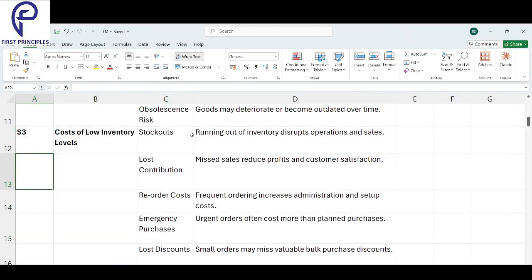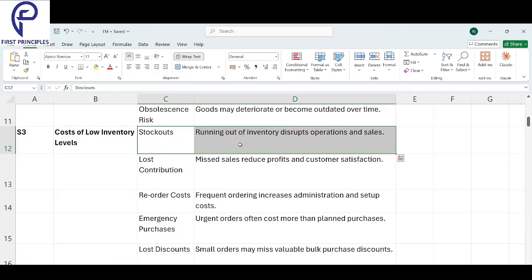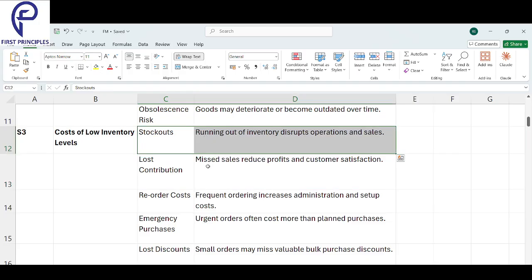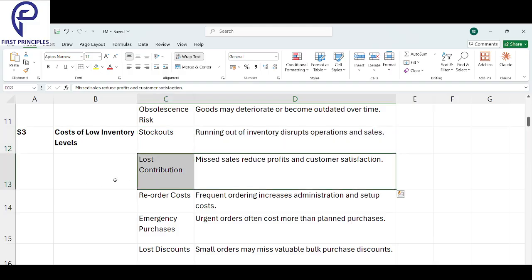So what does stockouts mean here, Sharad? What have you understood? Stockouts means running out of inventory, which disrupts operations and sales. Correct. Your goods are not there. If a customer comes to your office, what will you sell him? You bought very little, and all is sold out. Now the customer is coming, and you can do nothing. Then lost contribution basically means money is finishing.